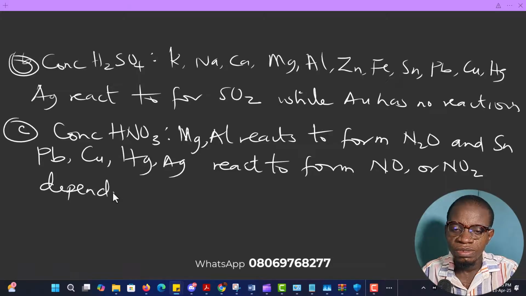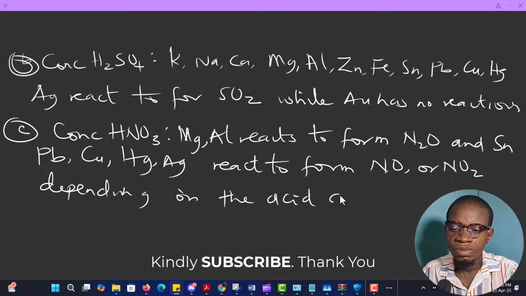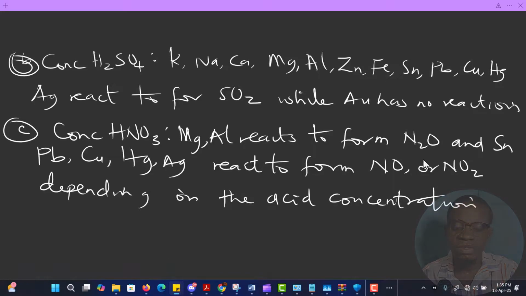So depending on the acid concentration. While we talk about gold, it has no reaction. Gold doesn't react at all. So gold has no reaction to this conc HNO3 here. So we can say that our gold has no reaction.